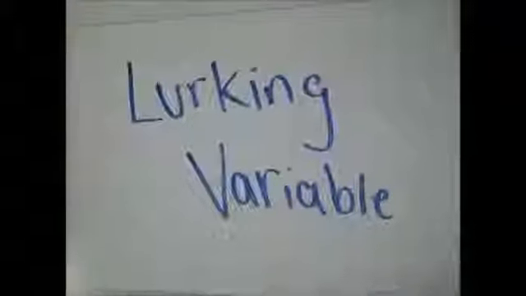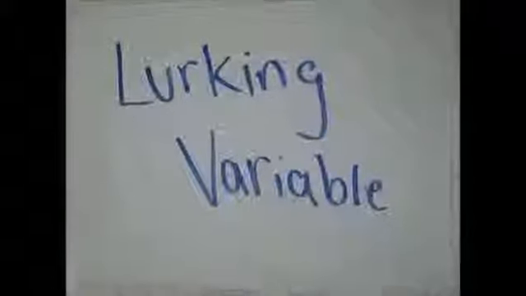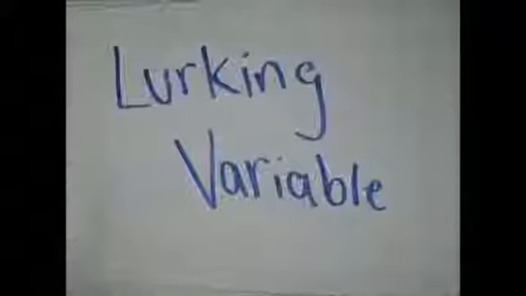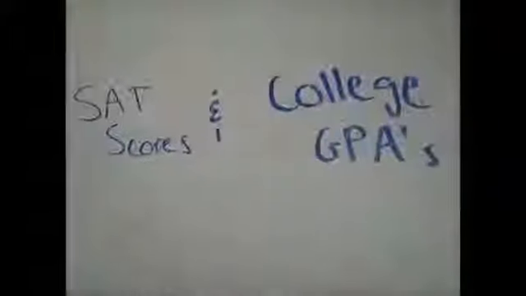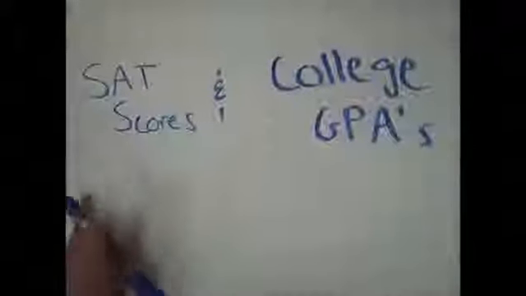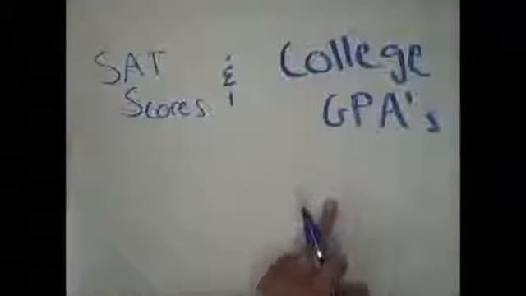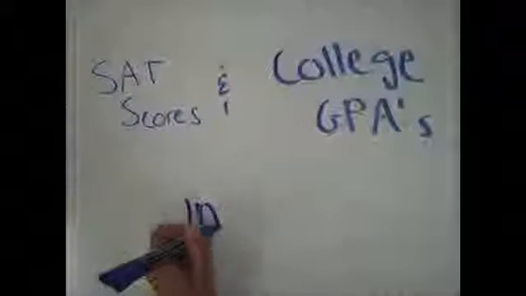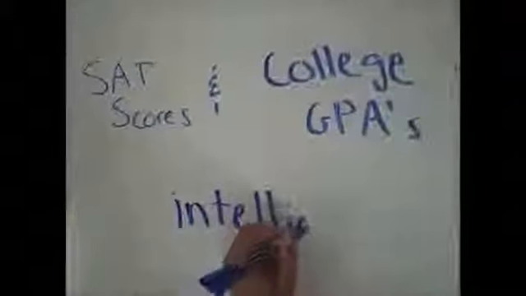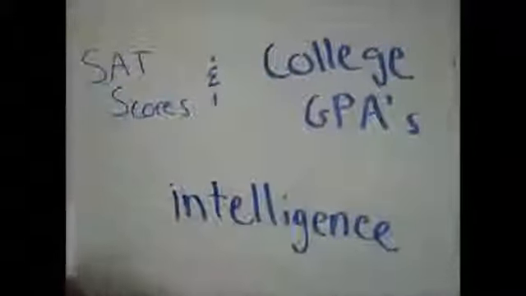Lurking variable. A variable that is not among the explanatory or response variables and yet may influence the interpretation of relationships among those variables. One example is the association between SAT scores and college GPAs. Does this mean that having high SAT scores cause higher college GPAs, or that higher college GPAs cause higher SAT scores? No. This is because there is a lurking variable, intelligence, that determines both your SAT scores and your college GPAs.